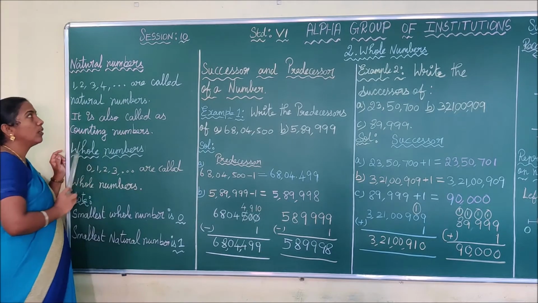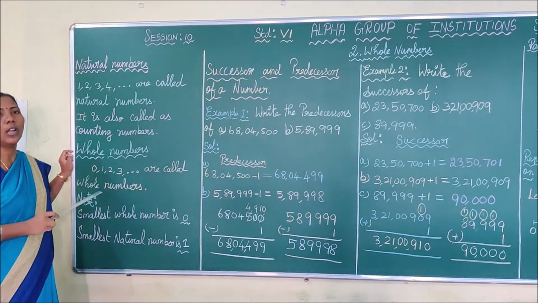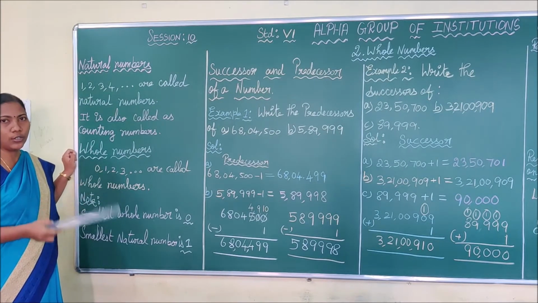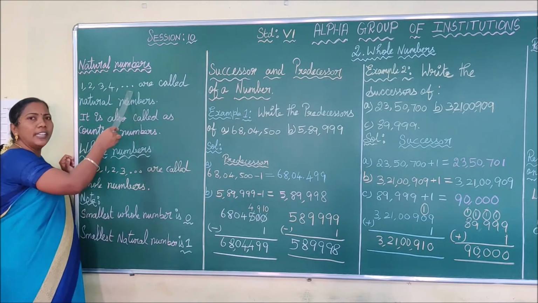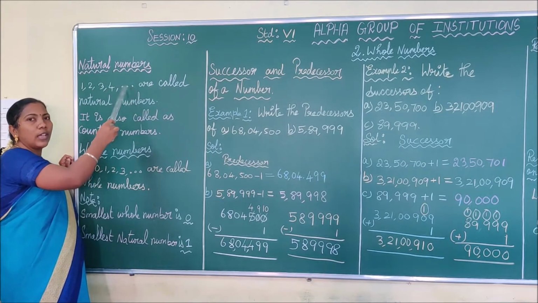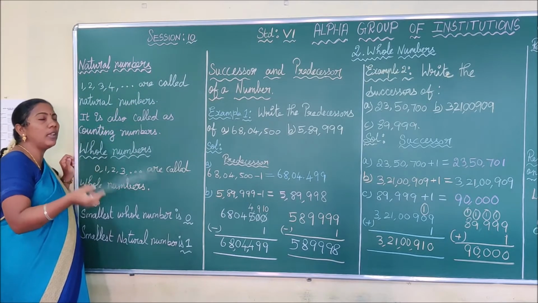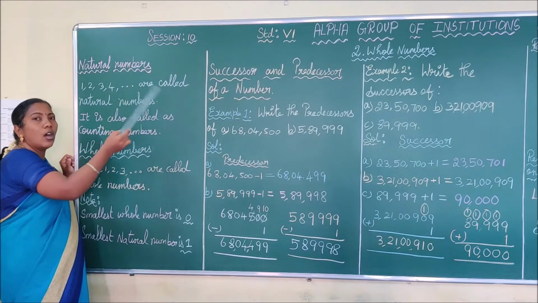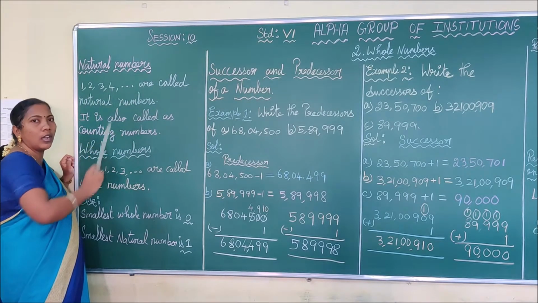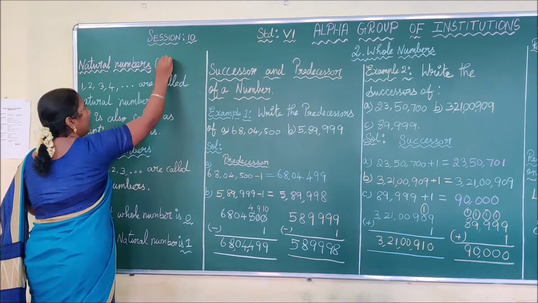So whenever the question asks you what is meant by natural numbers, you have to say 1, 2, 3, 4, etc. are called natural numbers. The etc. contains infinitely many numbers. It has countless numbers, that is 5, 10, and it goes on to 10,000, lakh, billion, etc. All these numbers are included. So 1, 2, 3, 4, etc. are called natural numbers, and the symbol for natural numbers is capital N.